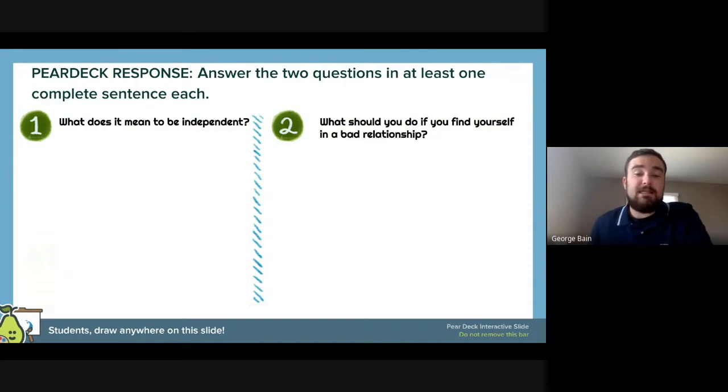I want you to answer these two questions in one complete sentence each. For the first one, in this box on the left, I want you to answer: what does it mean to be independent? If you were independent from something, what does that actually mean? I want you to answer that in one good sentence.